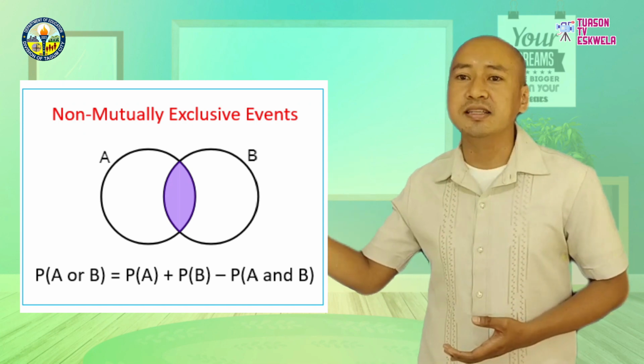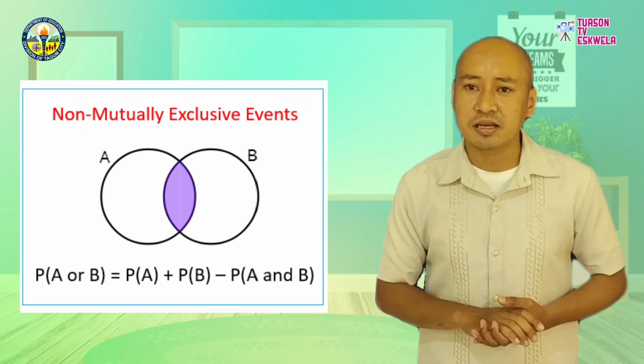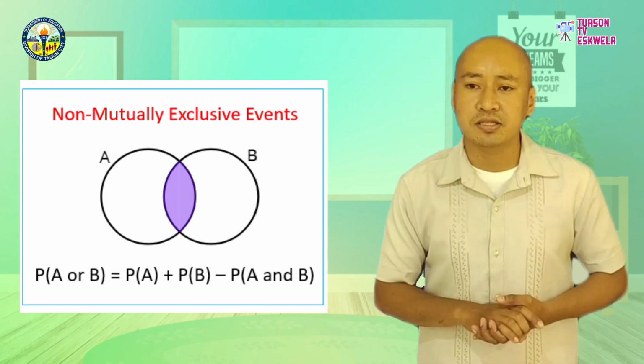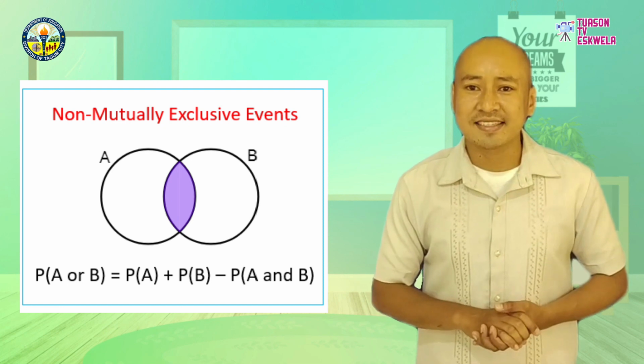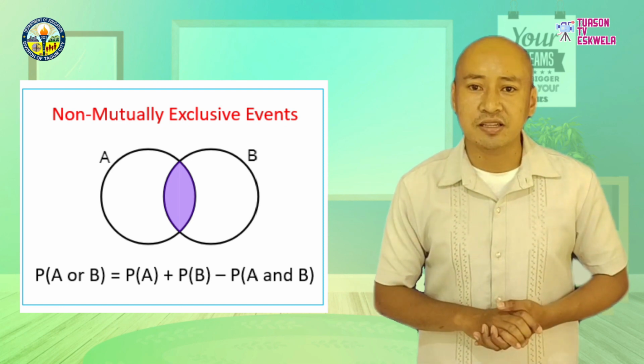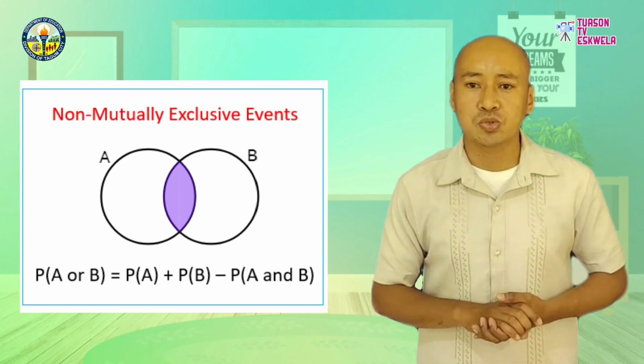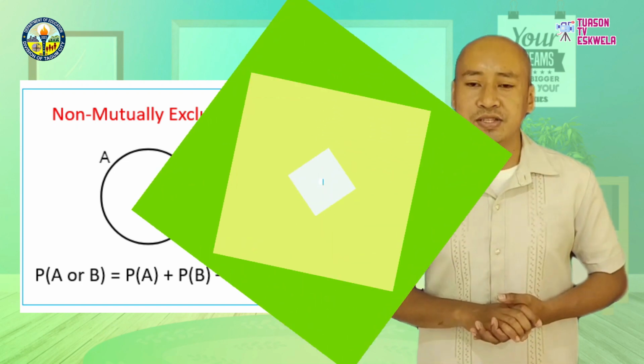Take a look at this Venn diagram. What do you notice about the events A and B? Are these two events not mutually exclusive? Yes! As you can see in the illustration, the two events have common outcomes. Thus, these two events are not mutually exclusive.